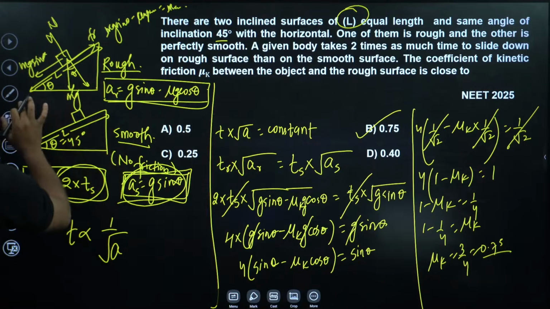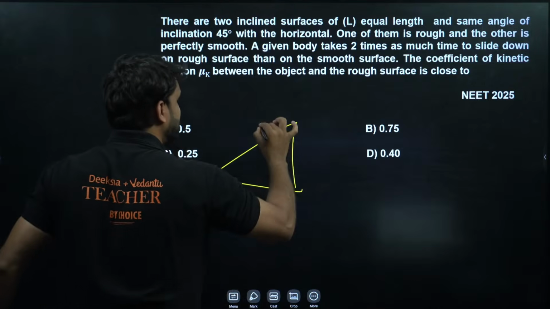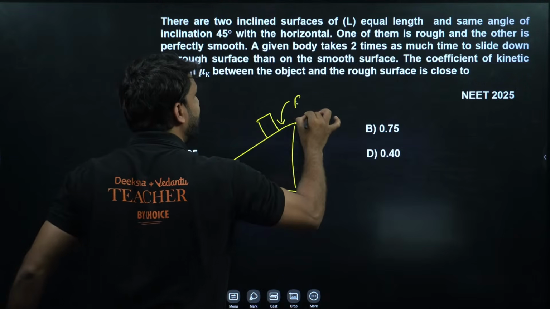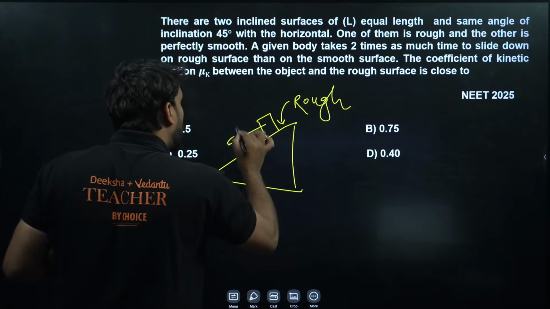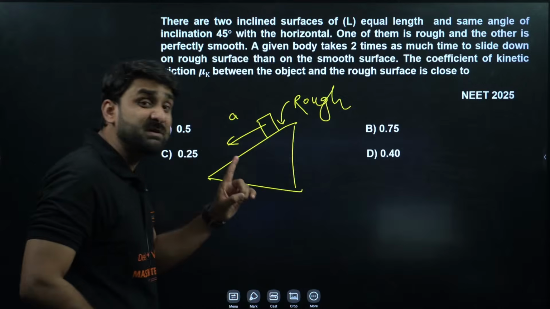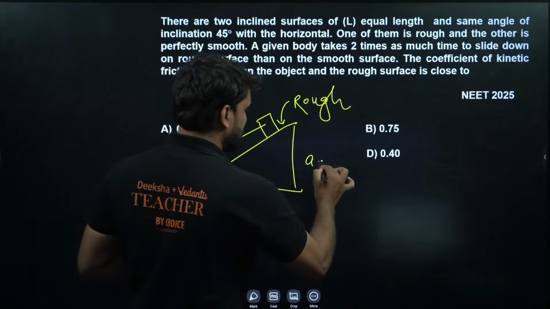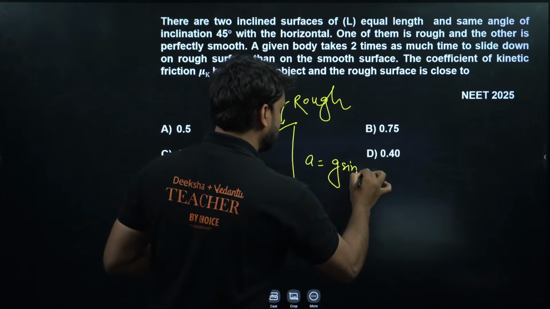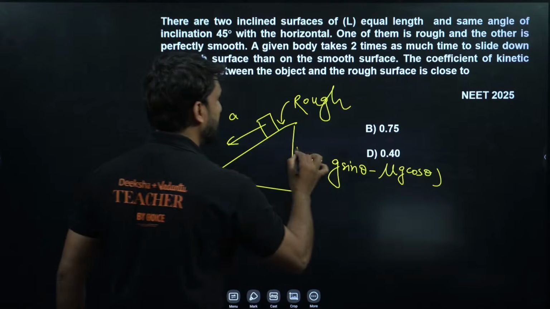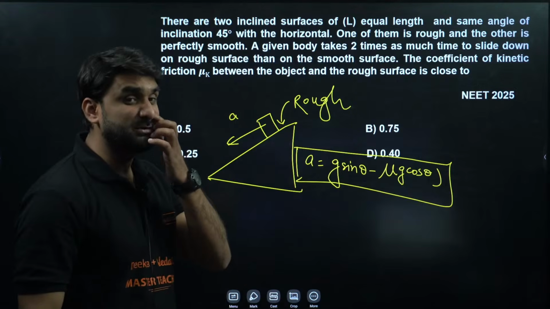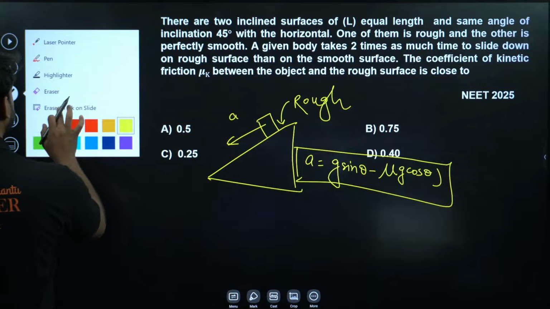So I'm repeating again. If the surface is rough, let's say this is the rough surface, my dear. And when this block is sliding down on the rough surface, it means acceleration is there. So if the block is sliding down, the acceleration formula will be equal to g sin theta minus mu g cos theta, my dear champion. Please keep it in mind: g sin theta minus mu g cos theta. You might be thinking, sir, how did it come? Listen, I'll be giving you the complete explanation for this.